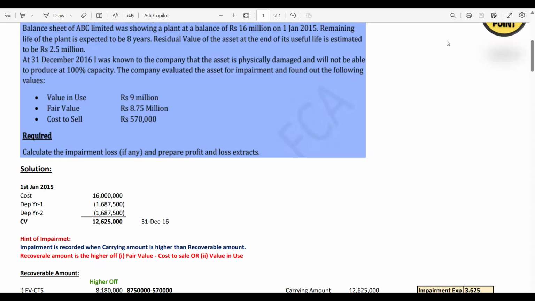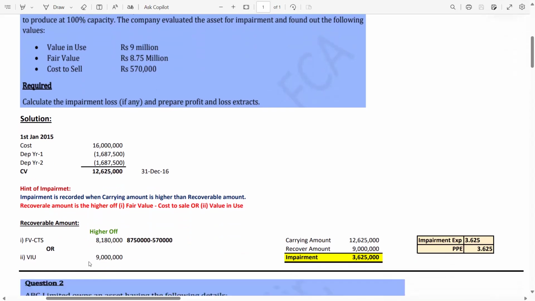So now guys, we have a carrying value of 12.625 million at 31st December 2016. Now we have to calculate the recoverable amount. Even though we have a value in use, we need to do the adjustment for the fair value less cost to sale. So here fair value is 8.75 million and cost to sale is 570. Fair value less cost to sale is 8.18 million. How? 8.75 minus 570, you will get the fair value less cost to sale. Value in use is 9 million. So recoverable amount is the higher of the two, that's why we choose value in use as the recoverable amount.